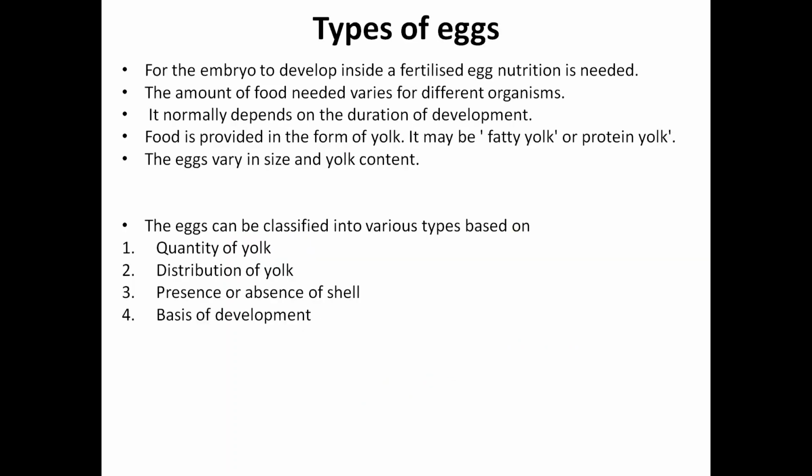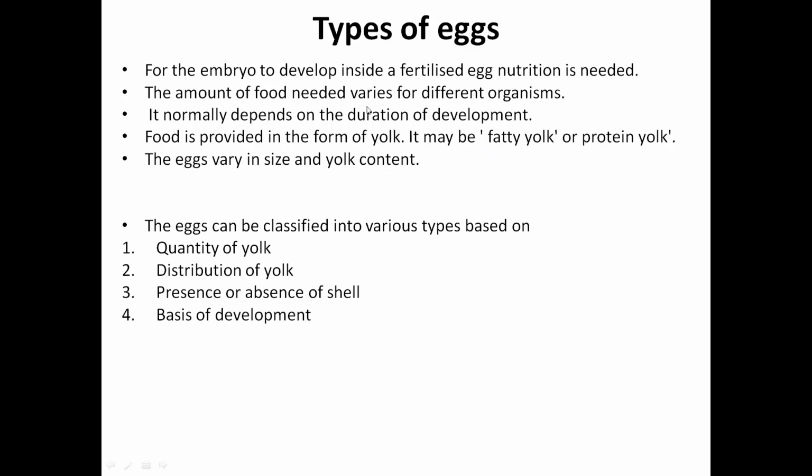Types of eggs. For the embryo to develop inside a fertilized egg, nutrition is needed. The amount of food needed varies for different organisms. It normally depends on the duration of development. Food is provided in the form of yolk. It may be fatty yolk or protein yolk. The eggs vary in size and yolk content.